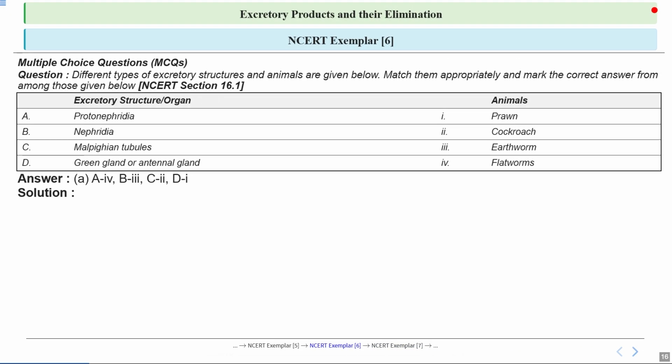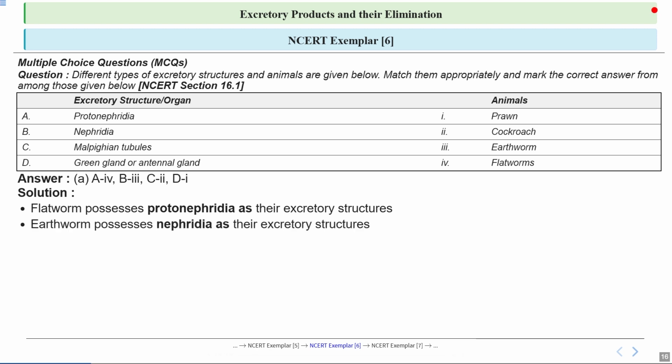Let's see the answer. So here the answer is A will match with 4, B will match with 3, C will match with 2, and D will match with 1. Let's discuss the details one by one. Let's start with flatworms. They have a simple excretory system known as protonephridia. You can think of protonephridia as a network of tubes that help in filtering waste from the body. So this is a primitive yet effective system for these simple organisms.